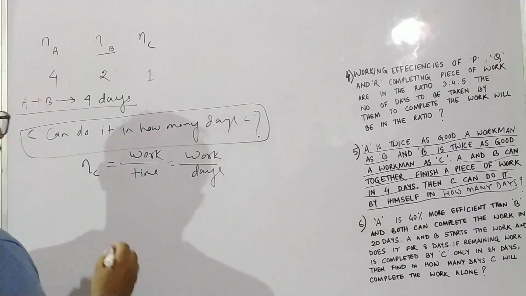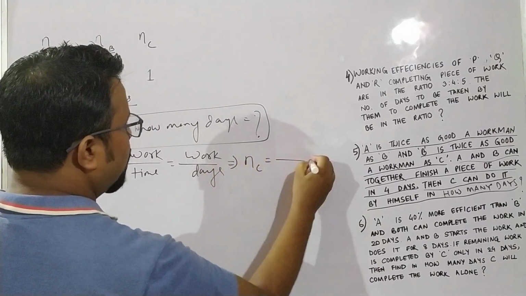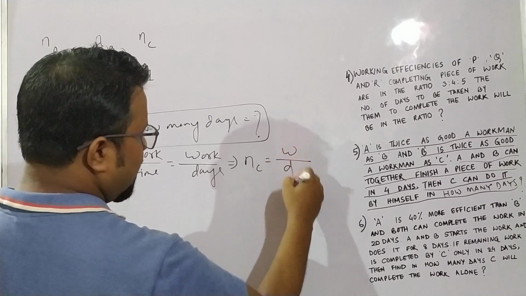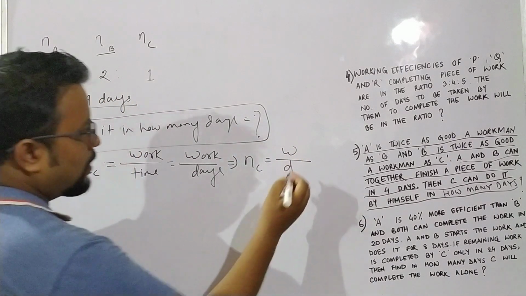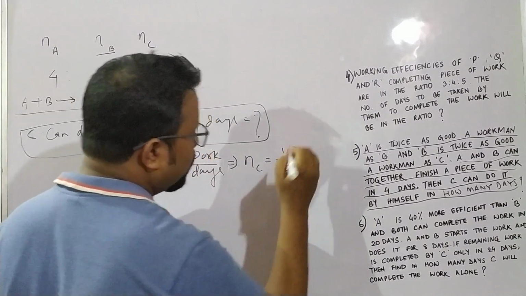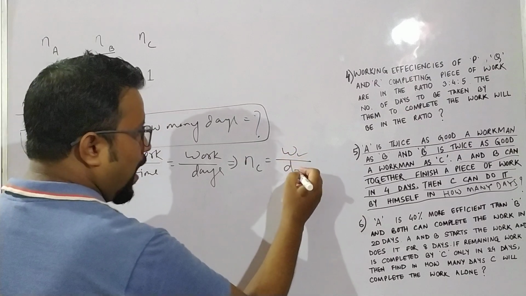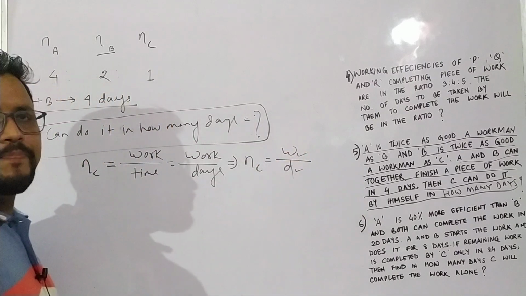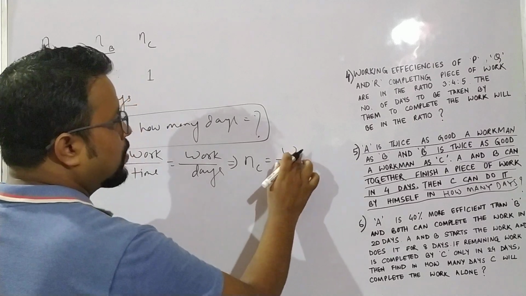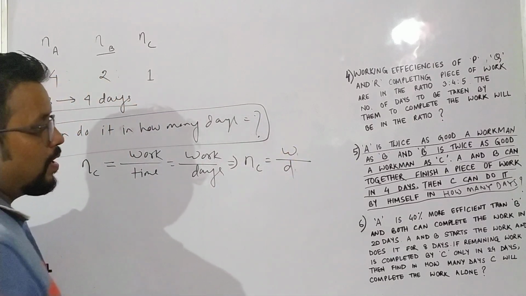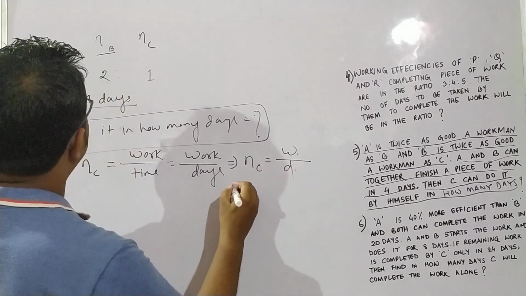But the problem is, I don't know the work W, and they are asking us to calculate D. So first of all, I know the efficiency of C. What is the efficiency of C? Efficiency of C is 1.